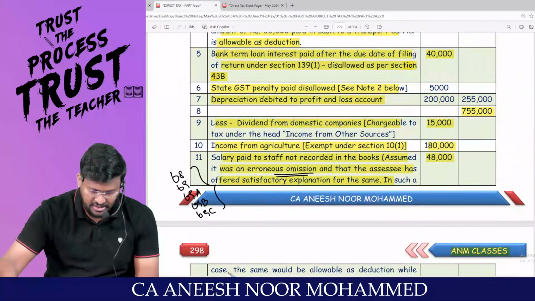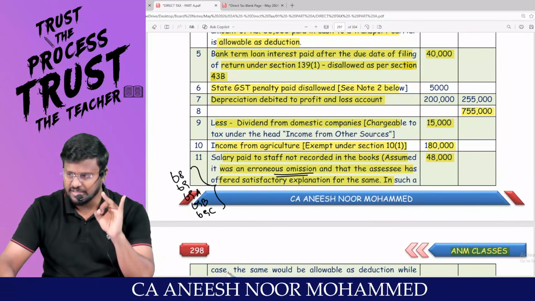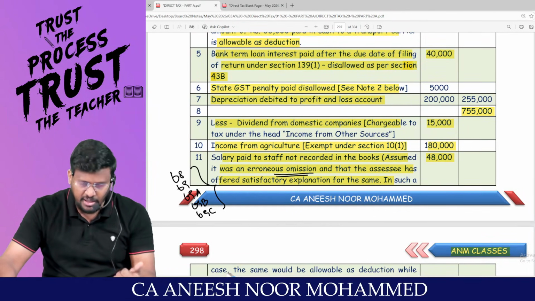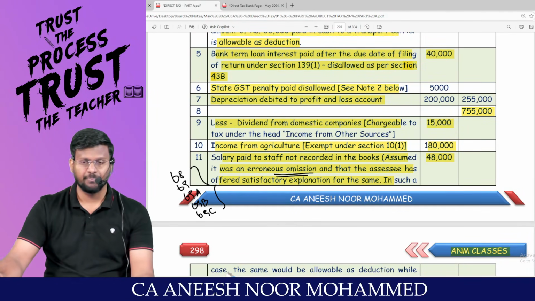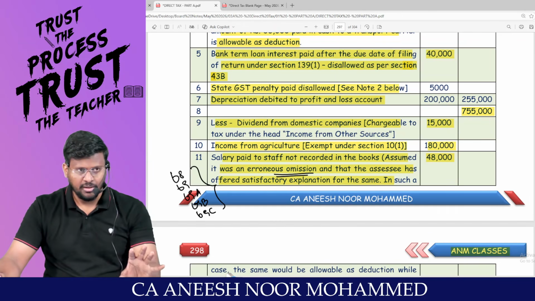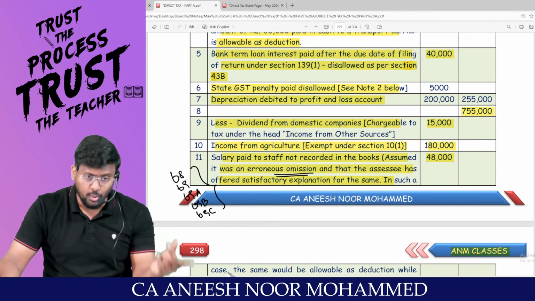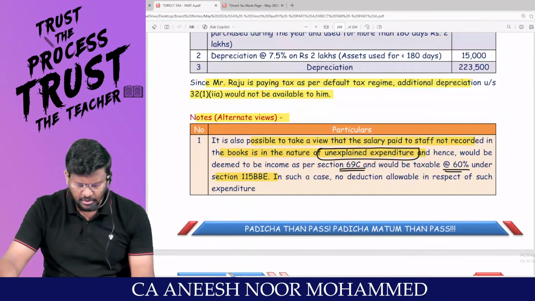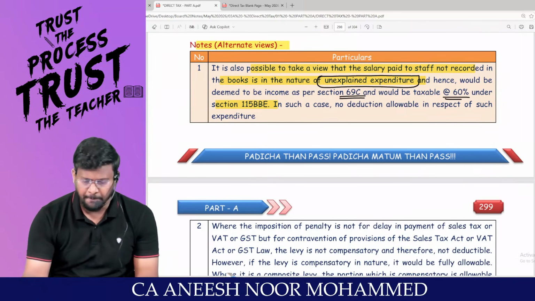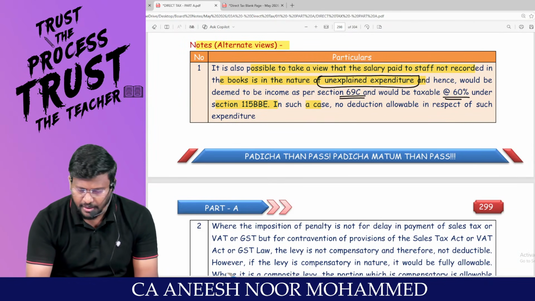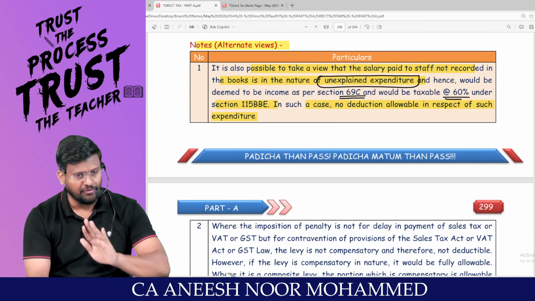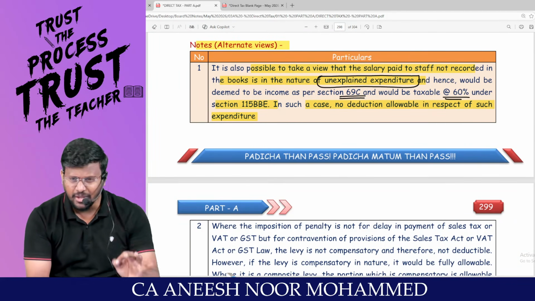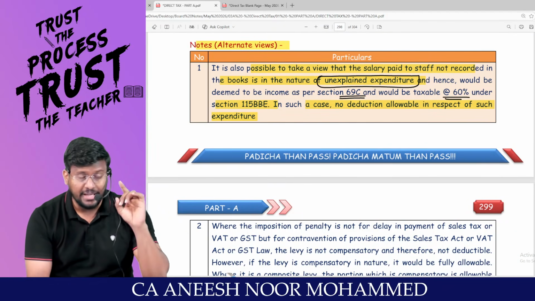For all these sections which I said to you, section 68, section 69, section 69A, section 69B, section 69C, section 69D, sir, all these sections, if found out by the department in future, are liable to be taxed at a rate of 60%. How much percent? Under section 115BBE. And against that, you are not entitled to claim any deduction also. Here we have not gone to IFOS. Here we have assumed that proper explanation has been provided by the assessee so that 48,000 we have claimed as a deduction.